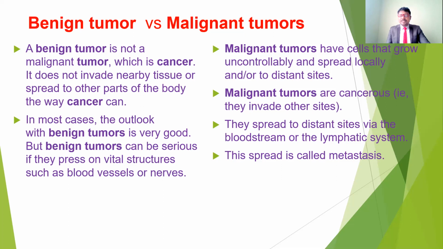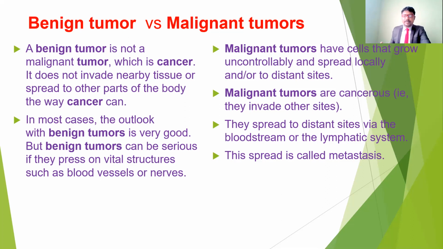So these malignant tumors are cancerous, and they invade other sites, so they affect other parts of the body. They spread to distant sites by the bloodstream and lymphatic system. This spread is called metastasis. Metastasis means the spread of infection or abnormal cell growth from one place to another, even to distant sites.